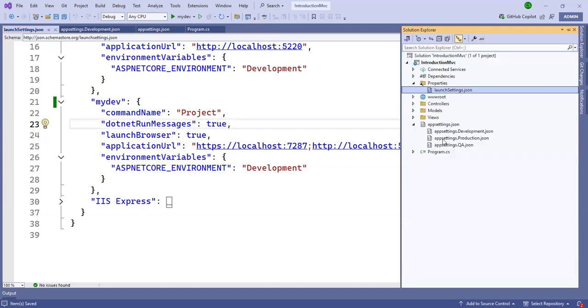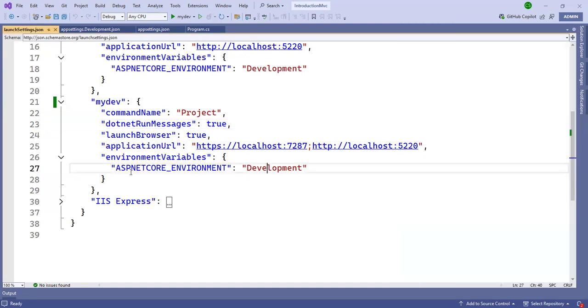Suppose we have a question here. This launch settings JSON works only for development purposes, not in production. So how do we set it? Just as I told you, I set the environment variable to Development in the launchSettings.json file. But when you deploy the application to production, this file does not go there. It is only for development purposes. So how do we set it for production, because this file is not going to production?